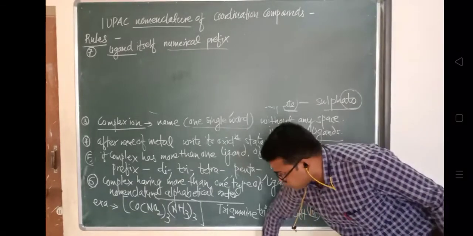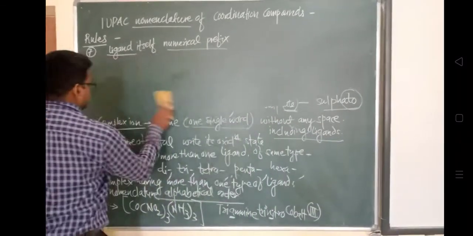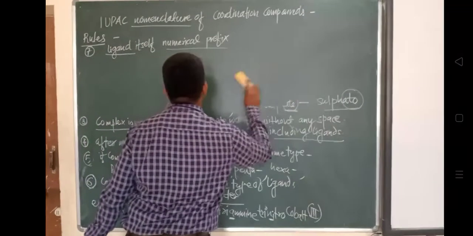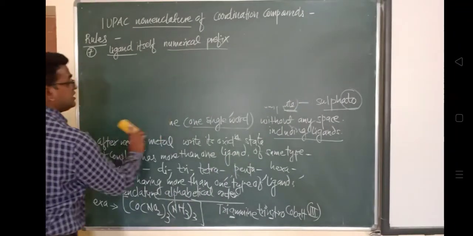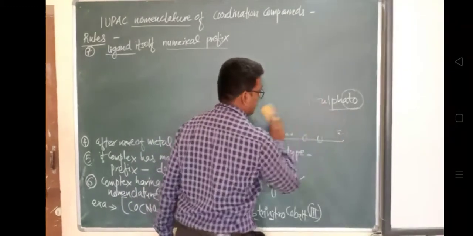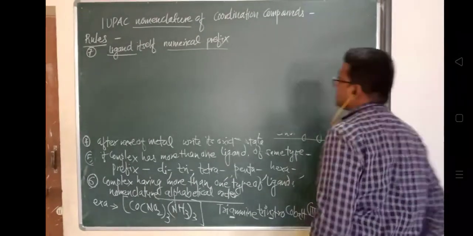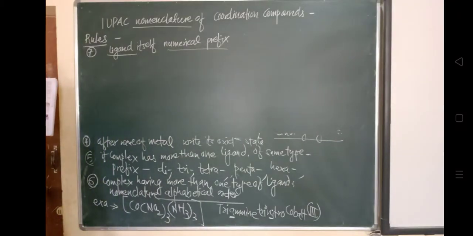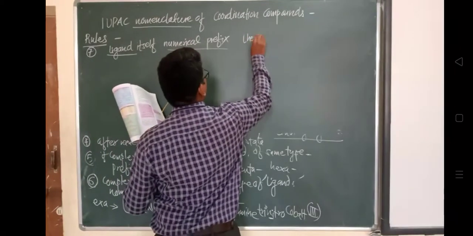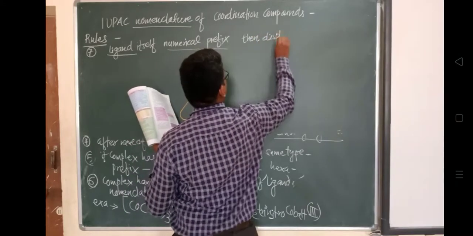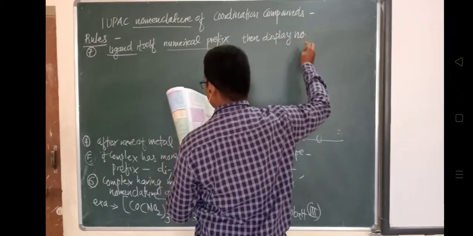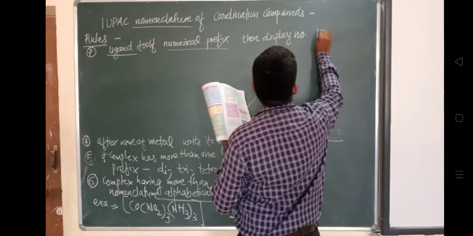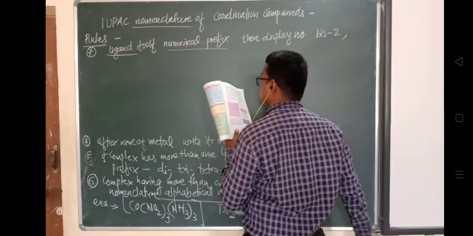In that case, when the ligand itself has a numerical prefix, we have to display the number differently: bis in case of 2, tris in case of 3, tetrakis for 4, and so on.